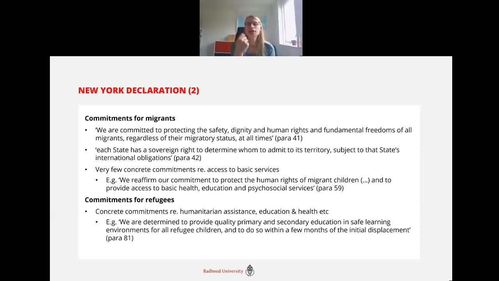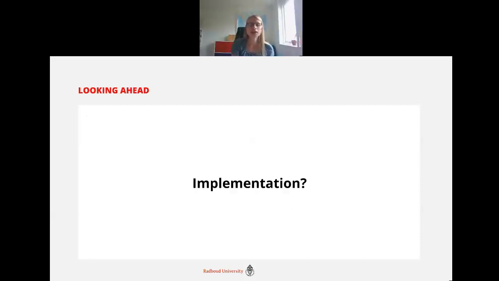And this is, again, reflected later in the Global Compact, which does recognize that all migrants have access to basic services, but in practice, it really remains to be seen to what extent states will implement it. And this is also really my last point, and that ties into what Catherine was saying this morning about effectiveness. So if we see the Global Compact as a list of 23 objectives, and for each objective, a list of actions that states can take, the question to what extent the Global Compact really succeeds in safeguarding the rights of migrants as regards access to basic services really depends on how states will implement it.